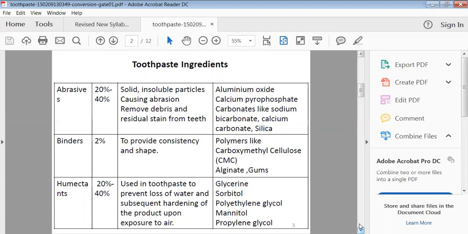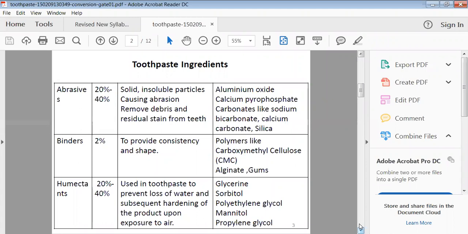Examples of such abrasive agents are aluminum oxide, calcium pyrophosphate, carbonates like sodium bicarbonate and calcium bicarbonate, and silica. So these are the different examples which can be used as an abrasive agent in your toothpaste. Then binding agents are there.